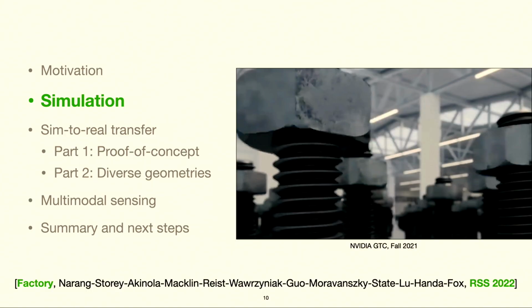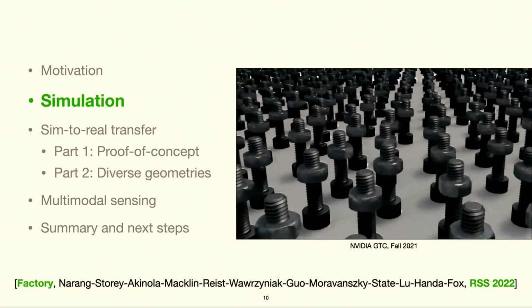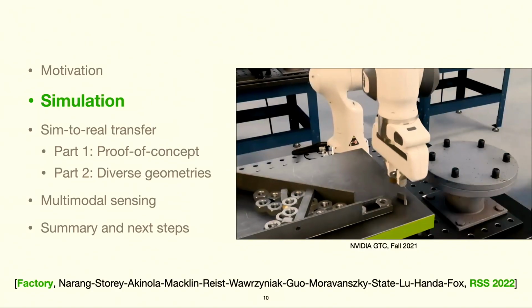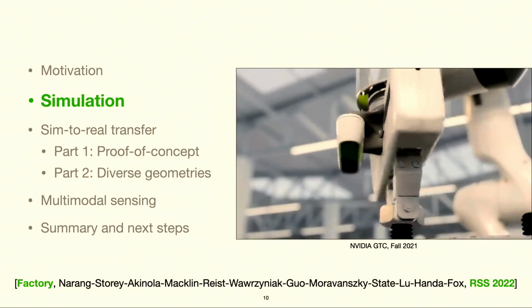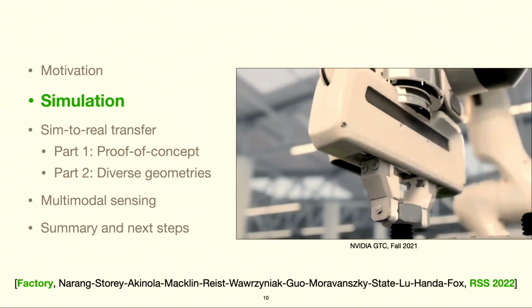And of course, before you can even use simulation to train RL policies and attempt sim-to-real transfer, you do need a simulator. There was no out-of-the-box solution to simulate contact-rich interactions present in robotic assembly. So our first task was to help build one. This work is fully described in our factory paper from RSS 2022.